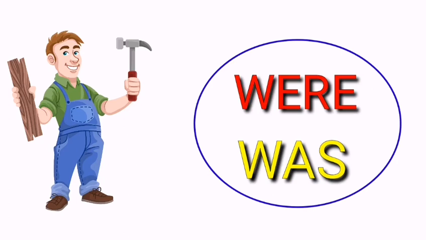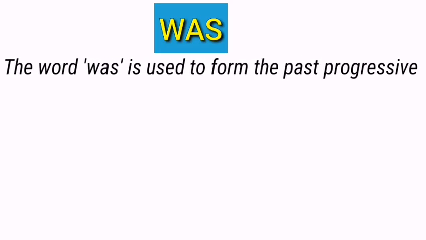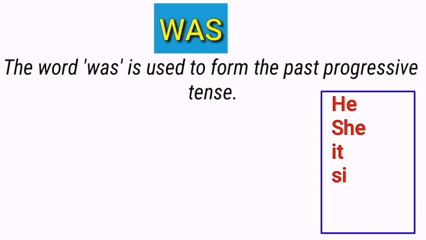Well, let's move and learn it one by one. The word was is used to form the past progressive tense. The past progressive tense is used to describe an action that was happening in the past at a certain time. You need to remember that it is used as a helping verb or auxiliary verb which is used with these subjects: he, she, it, singular noun and I.